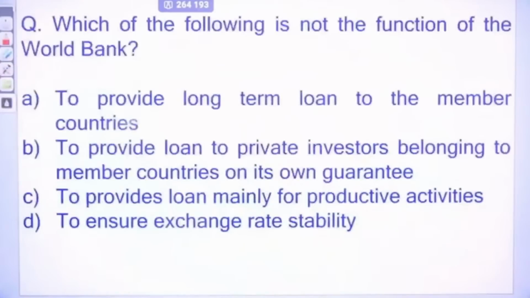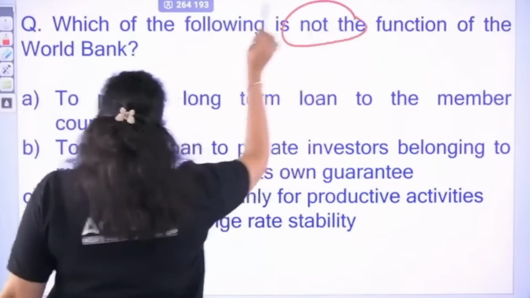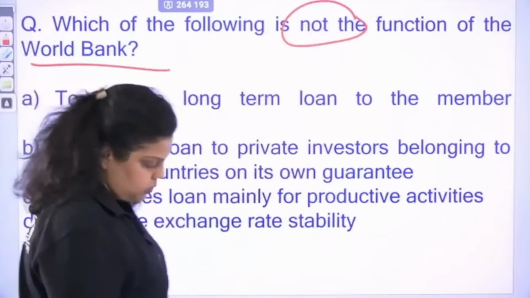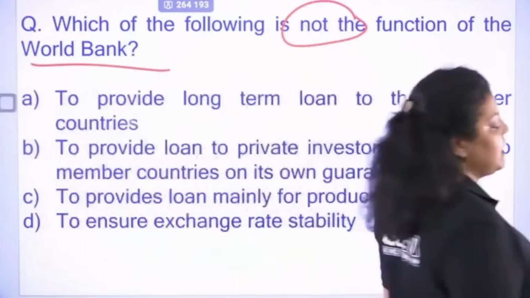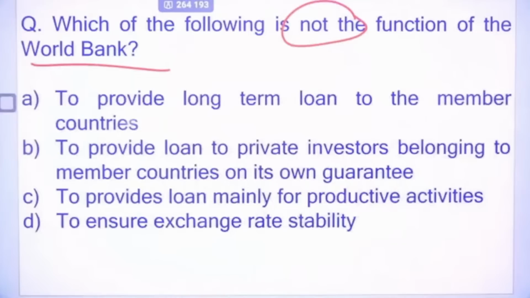Okay, next. Which of the following is not a function of the World Bank? Let me know. So we have discussed the World Bank is an international organization which helps its member countries to reduce poverty. Apart from reducing poverty, it also helps in what? In reconstruction of a country and development of a country.